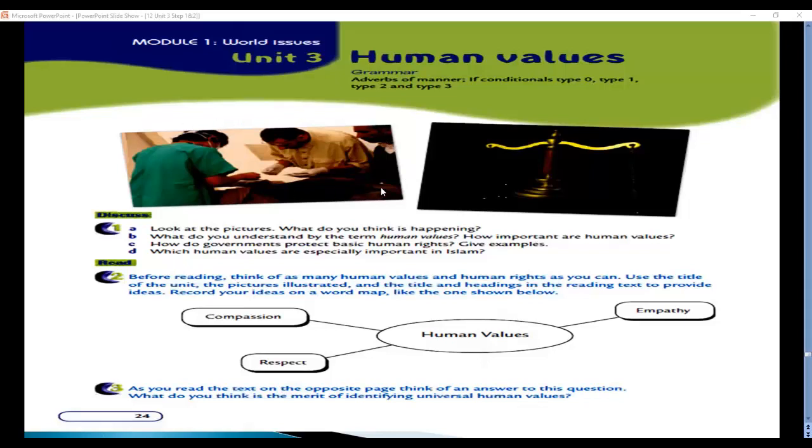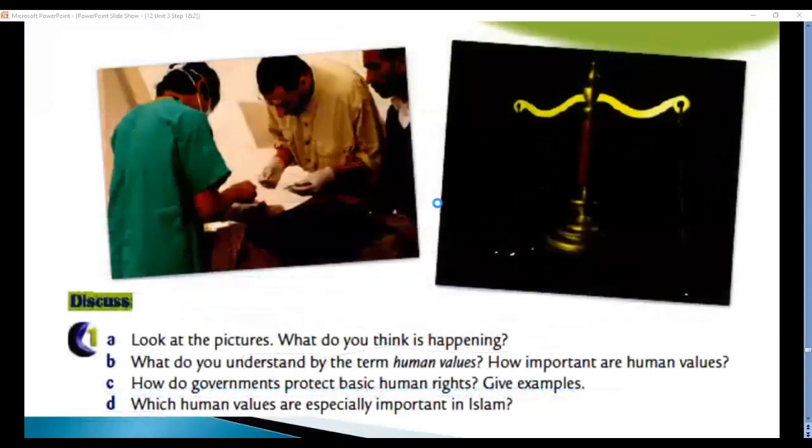Here we have two pictures. Hospital, medicine. Have a look at this picture also here. You can see the court, the scales. And we would like, what do these pictures represent? Have a look, dear students. This is the same picture, two pictures. One of them refers to medicine. One of them refers to these skills, which we usually find in courts.